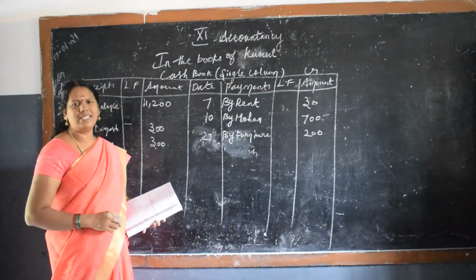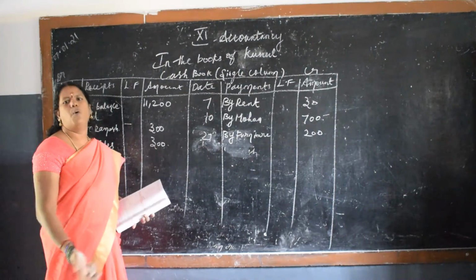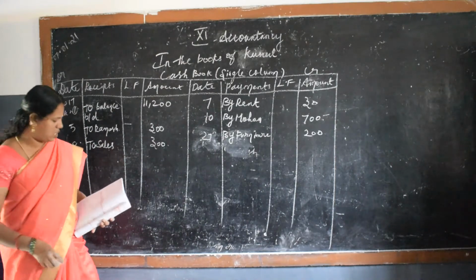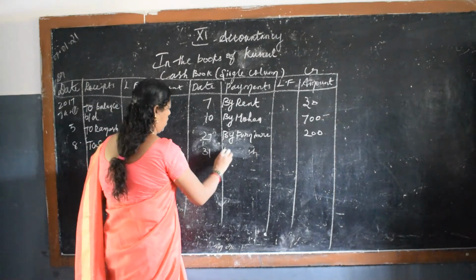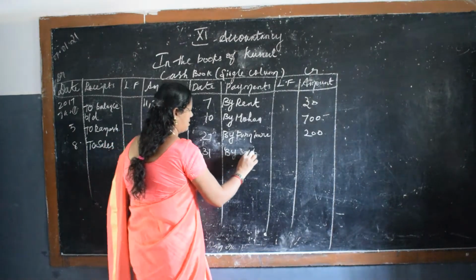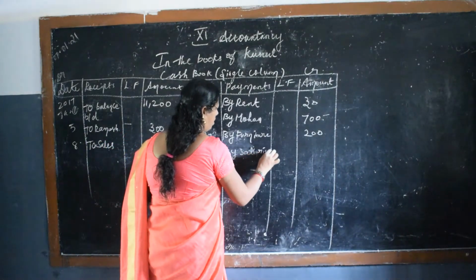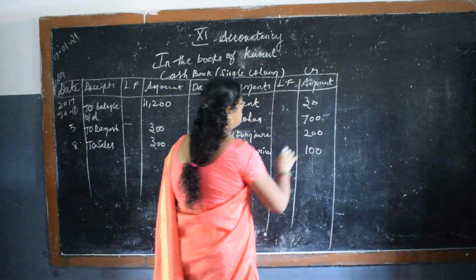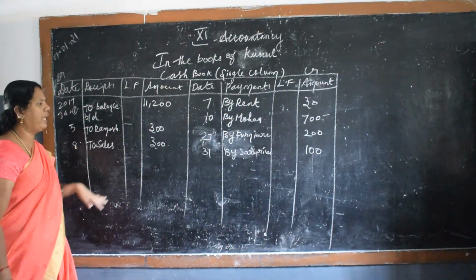Then the last one. On 31st, he has paid the salaries to his workers. So what is the journal entry? Salaries to cash. So 31st date, also by salaries. What is the amount? Salaries is 100. Yes, that's all. We have finished all the entries.